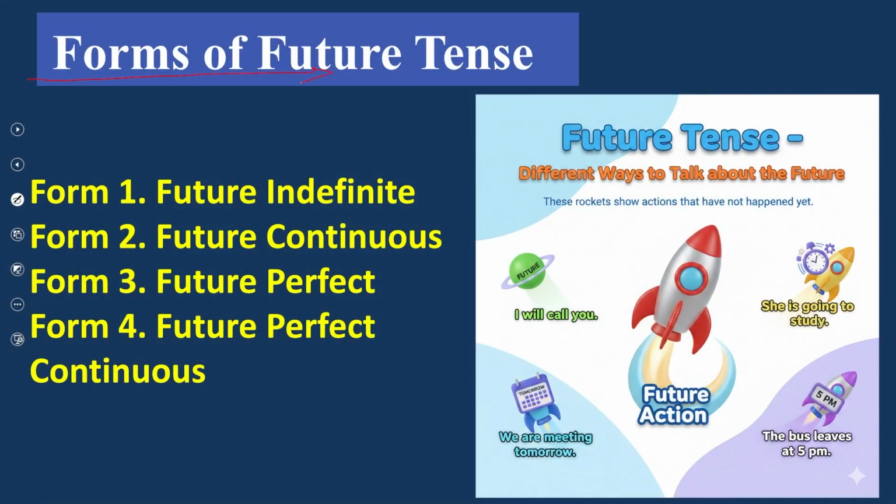Forms of future tense. The first form is future indefinite, form number 2 is future continuous, form number 3 is future perfect, and form number 4 is future perfect continuous tense. So these are basically the four forms of future tense. Move to the next part.